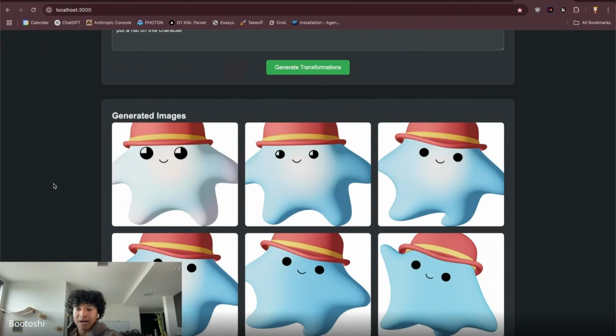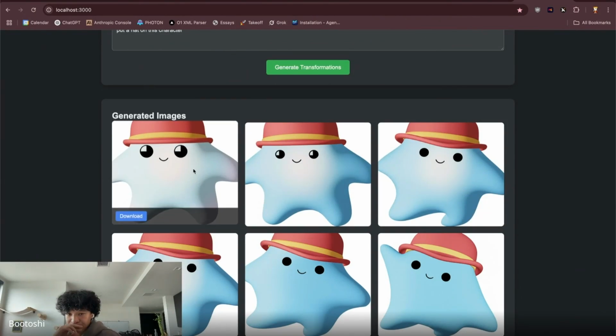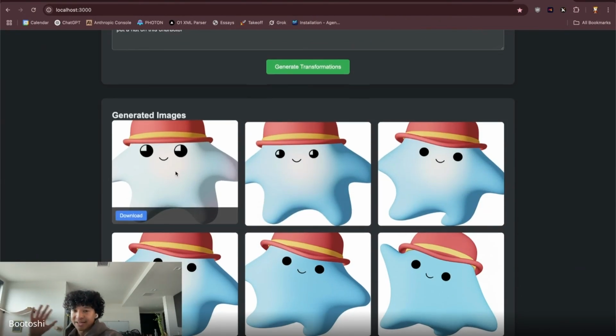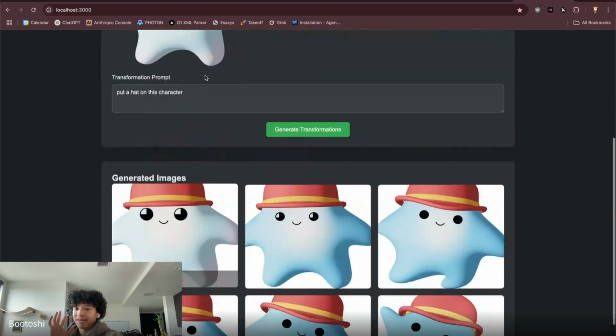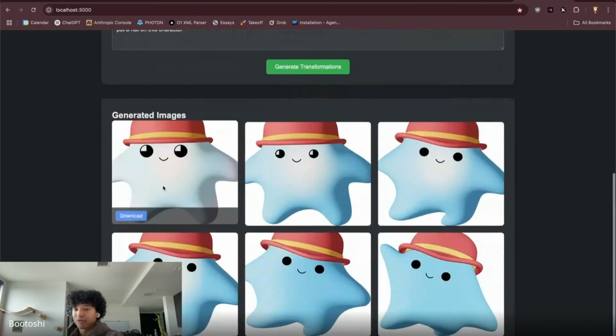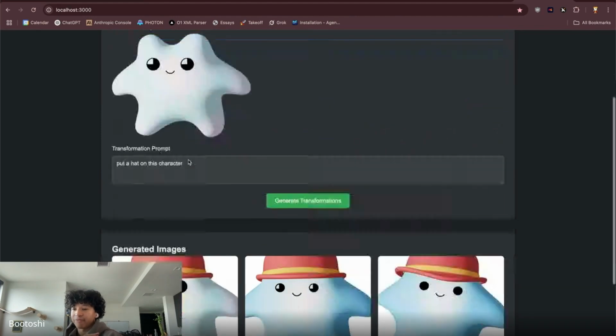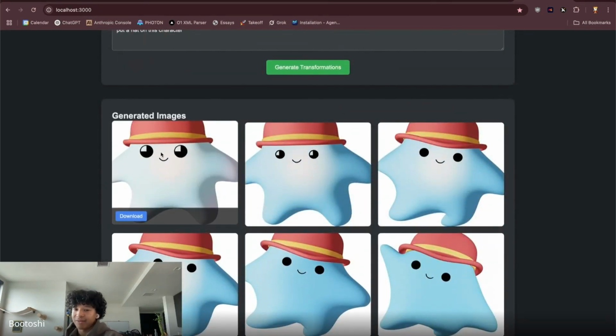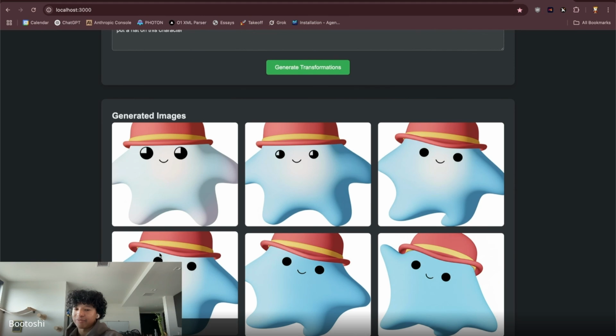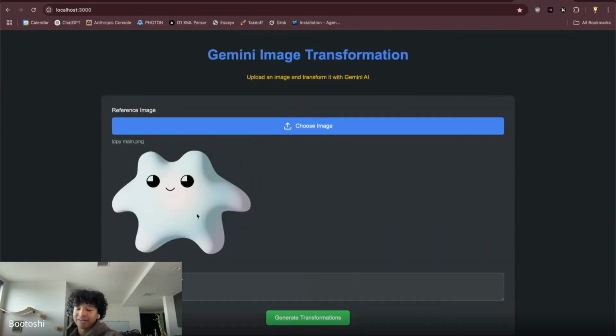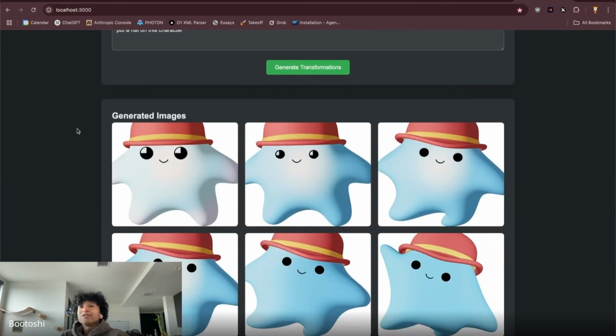However, there's one problem I'm personally seeing. So now we're going to get into iteration. One problem I'm seeing is that it took the initial Ippy and then it used this as a reference picture for the first one, and it worked great. The problem is that instead of using this initial reference for all 6 of them, you kind of see that it used the last image as a reference instead of the first image. Also, it was a little too slow for my taste because it was going one by one. So I want to make it all generate at the same time. So that's going to be my goal.